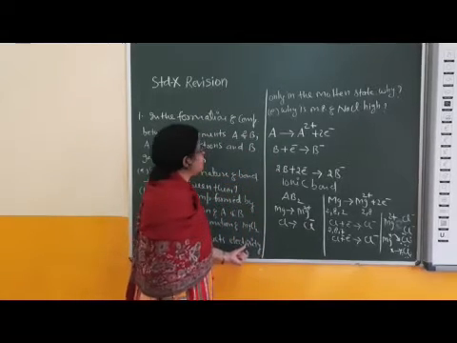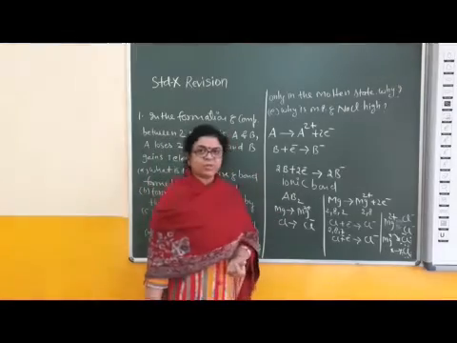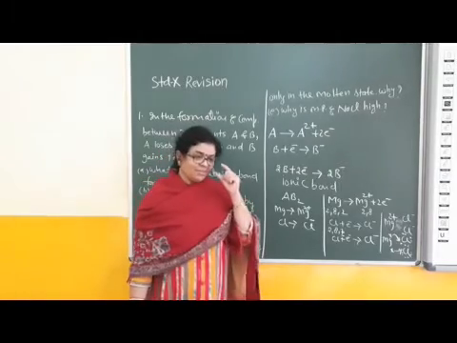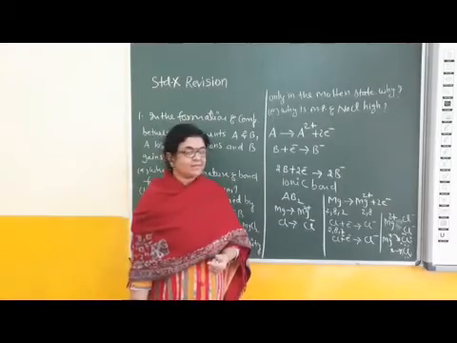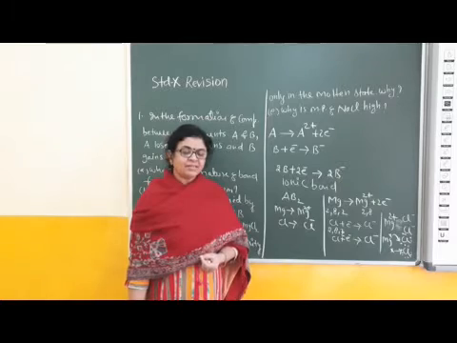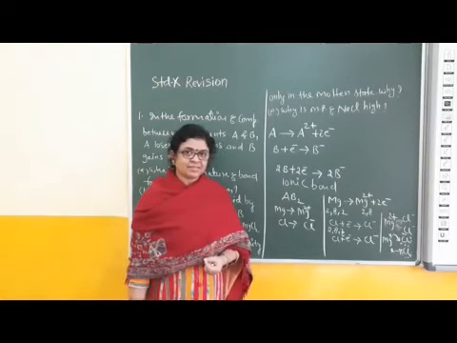Common salt conducts electricity only in the molten state. Why? What is common salt? Common salt is rock salt. What is rock salt? Sodium chloride, NaCl. And NaCl is ionic compound. And ionic compound exists in the form of crystal lattice, not single molecule.